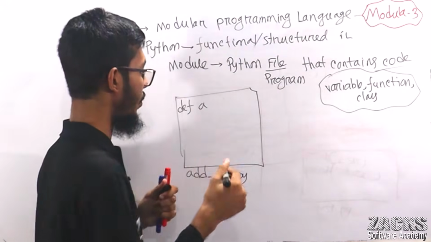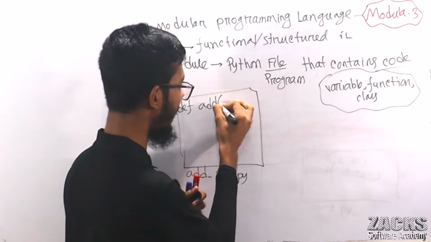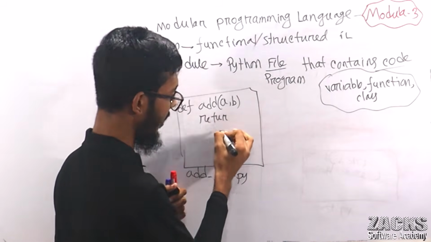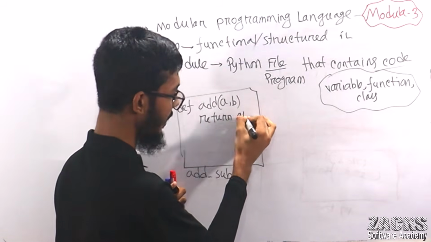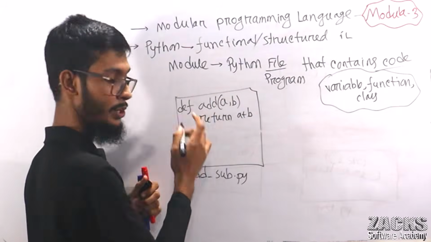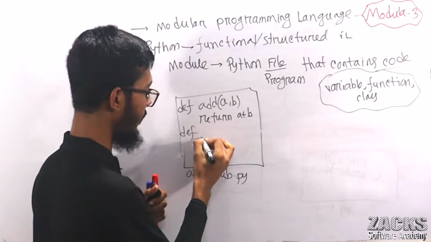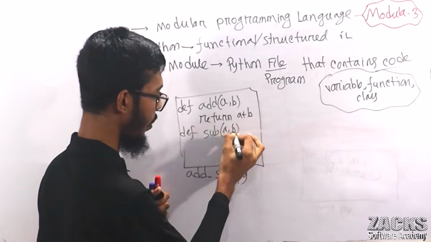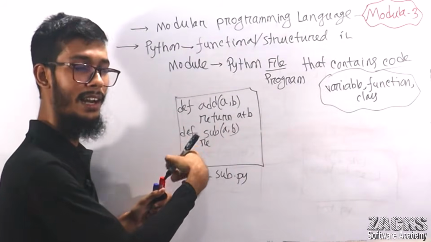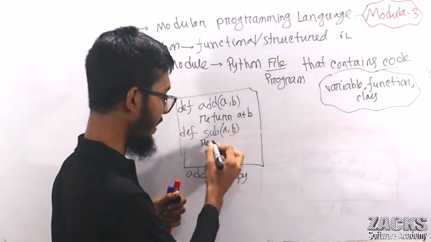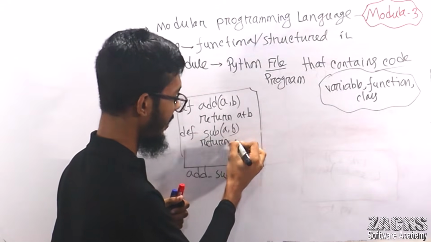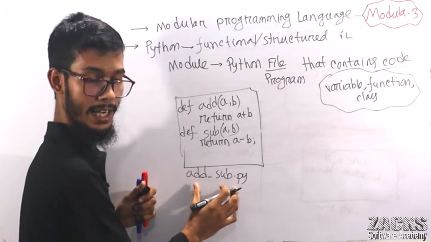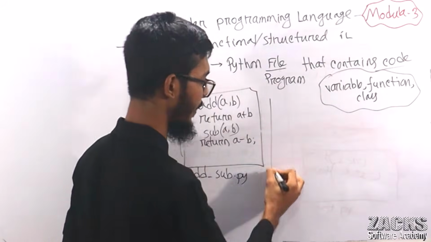Leave this one. So def, for example, add, I am writing a comma b, return a plus b. This is for addition purpose. This is, for example, subtraction, a comma b. You can write 100 lines of code, but let me make it very simple. Return a minus b, nothing more than this. So this file can perform addition and subtraction operations.